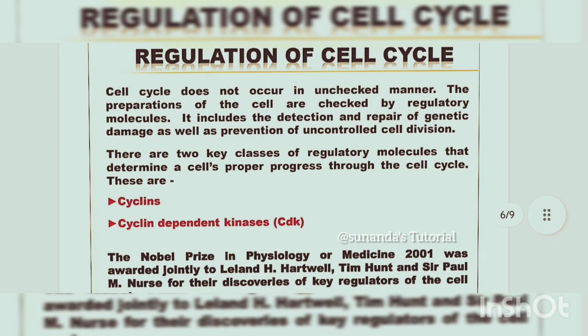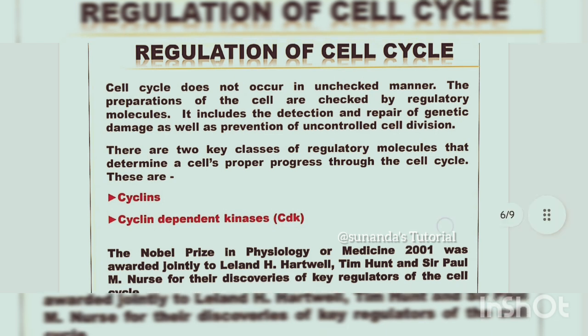Next, regulation of cell cycle. Cell cycle does not occur in an unchecked manner. It occurs in a very controlled manner. The preparations of the cell are checked by regulatory molecules. It includes detection and then repair of genetic damage as well as prevention of uncontrolled cell division. So there are two classes of regulatory molecules. One is cyclins, other one is cyclin dependent kinase or CDKs.